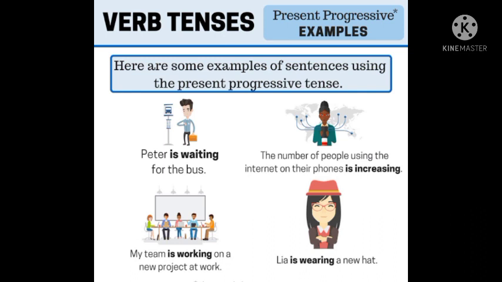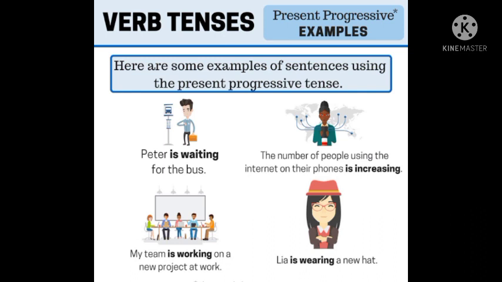And the next one is, my team is working on a new project at work. Leah is wearing a new hat. So students, जब भी हम बात करते हैं उन चीज़ों की जो अभी हो रही हैं, जो हम अभी कह रहे हैं, like what I am doing now, I am teaching you present continuous. And what are you doing now? You are learning present continuous tense. Then we use present continuous tense.